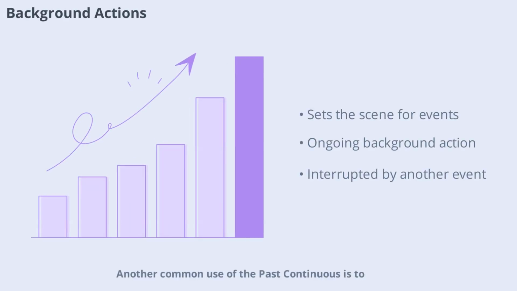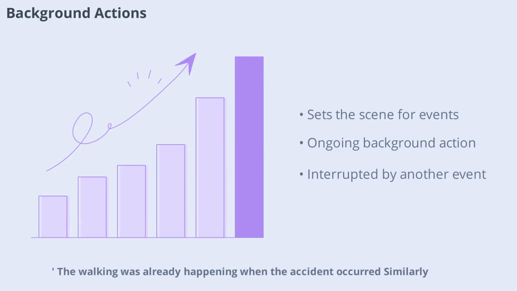Another common use of the past continuous is to set the background for another event in the past. For example, "I was walking to work when I saw an accident." The walking was already happening when the accident occurred. Similarly, "they were talking in the garden when it started to rain." The past continuous describes the ongoing background action, while the simple past introduces the event that interrupts it. This helps create a vivid picture of what was happening before something else occurred.